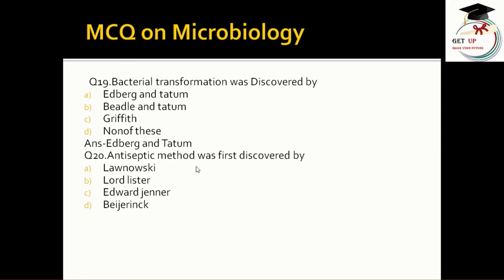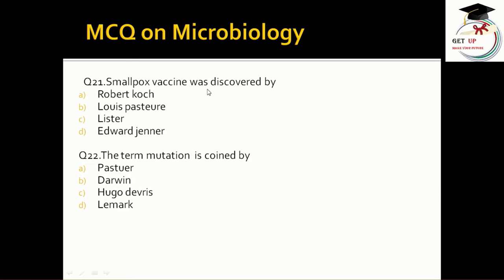The antiseptic method was first discovered by Lawonsky, Lord Lister, Edward Jenner, Bazernik. The answer is Lord Lister. Smallpox vaccine was discovered by Robert Koch, Louis Pasteur, Lister, Edward Jenner. The correct answer is Edward Jenner. The term mutation is coined by Pasteur, Darwin, Hugo de Vries, Lamarck. Answer is Hugo de Vries.